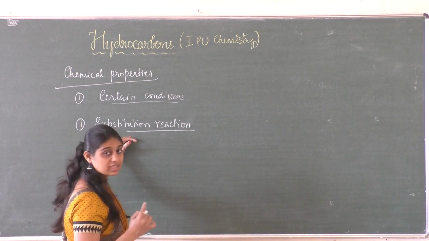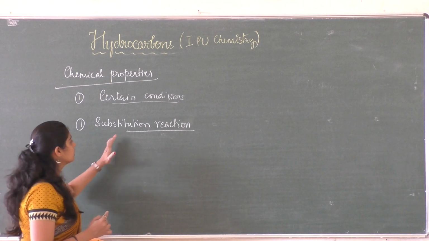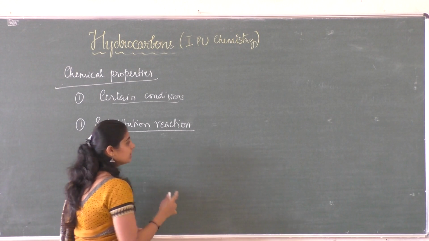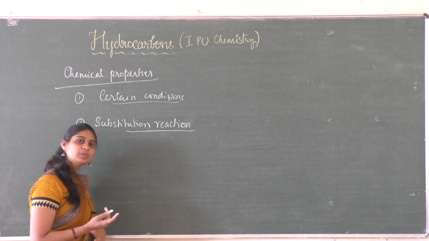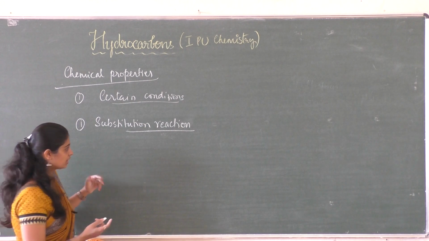So under specific conditions, these alkanes undergo substitution reaction. So it may be chlorination, bromination, iodination, nitration, such kind of reactions.